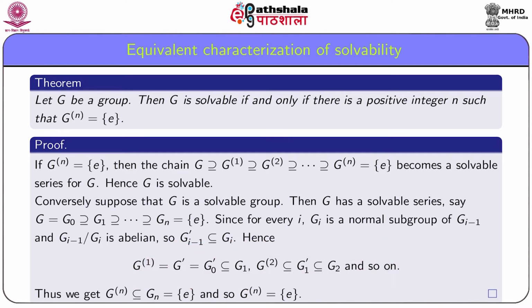Similarly, the second commutator subgroup, G1 dashed, is a subset of G2, and so on. And proceeding similarly, we get the nth commutator subgroup is a subset of Gn, which is equal to the identity subgroup, and so the nth commutator subgroup is the identity subgroup E. Thus, the result follows.